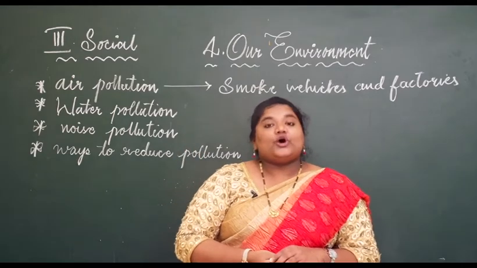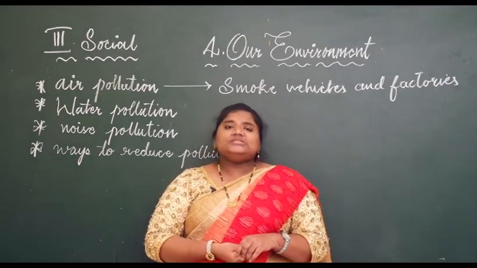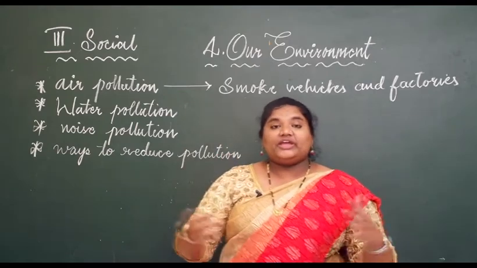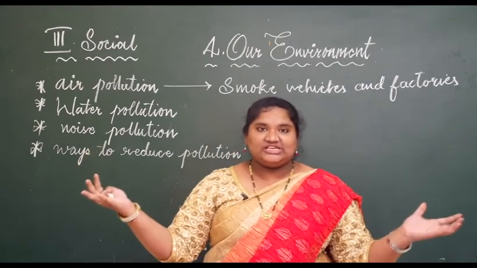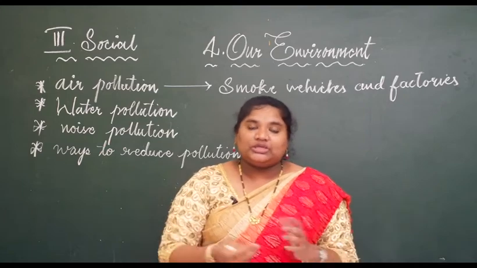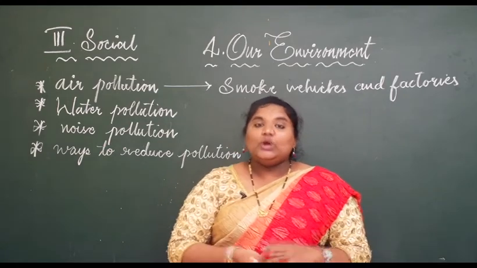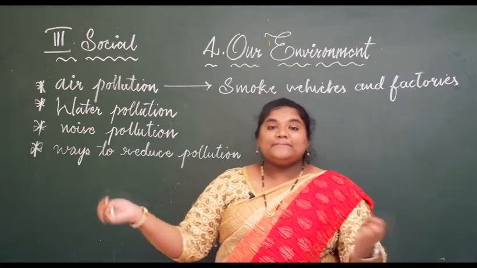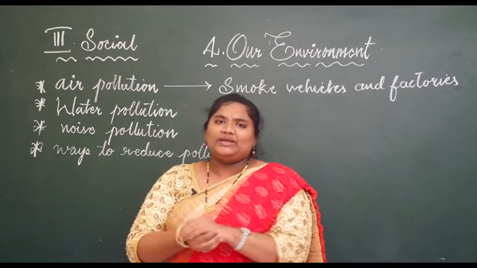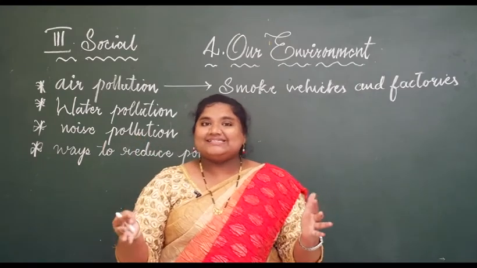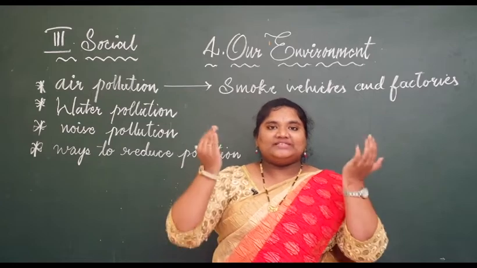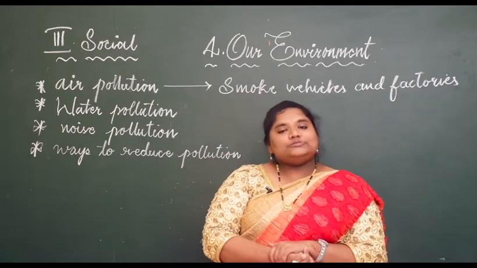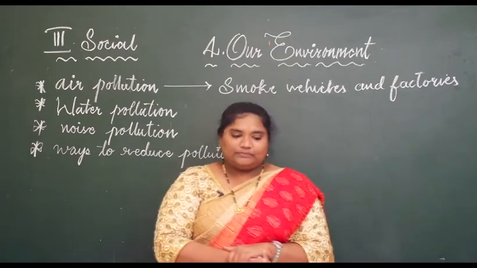Next is forest fires. What do you see in a forest? We have thick, huge trees and also undergrowth like grass and everything, which burns and burns. That may also get burned when lit up with fire or accidentally. What happens? It emits smoke, and that smoke also causes air pollution.